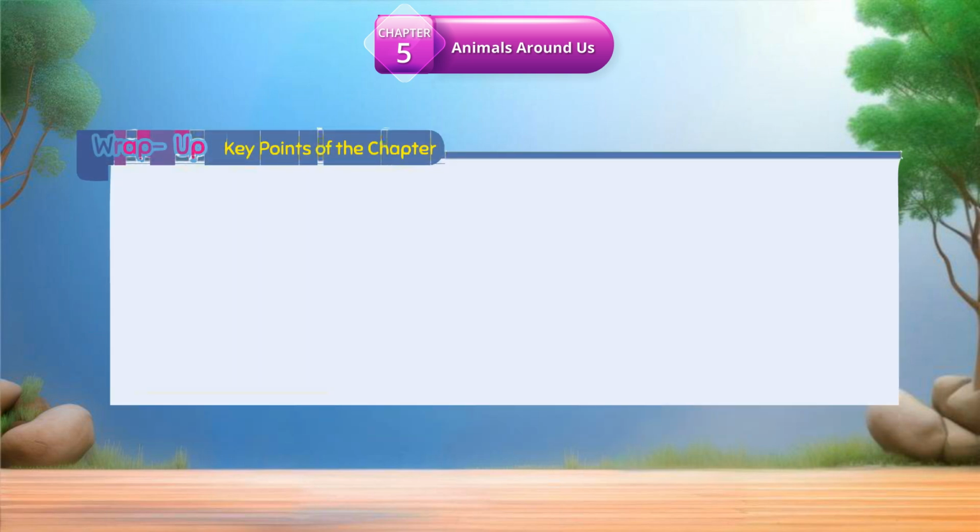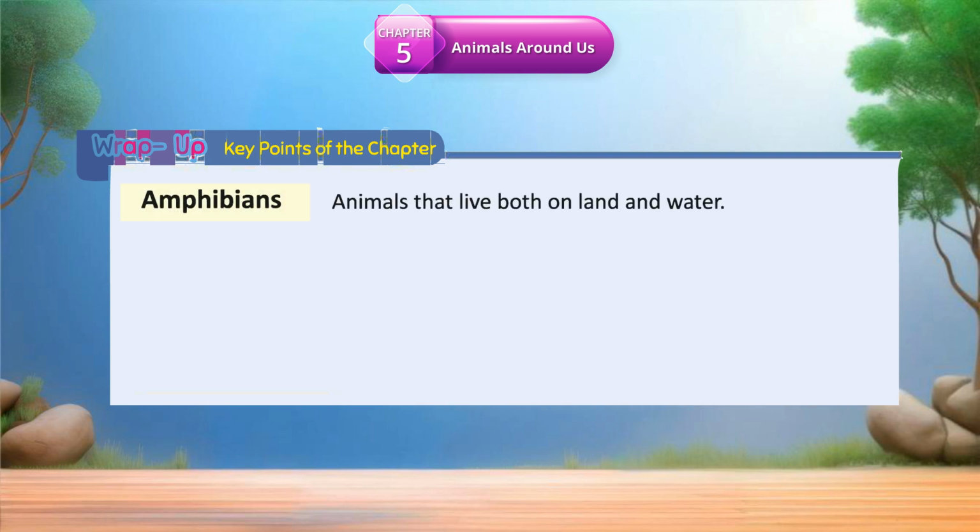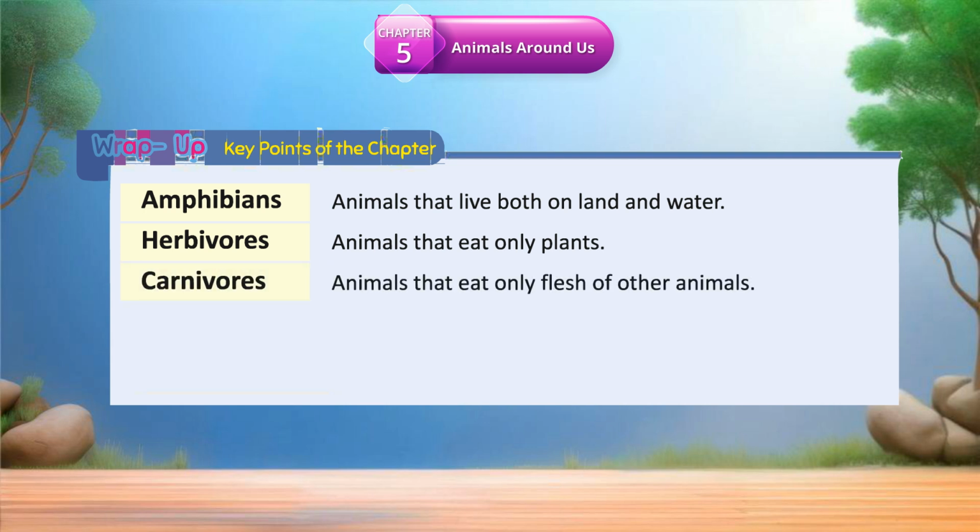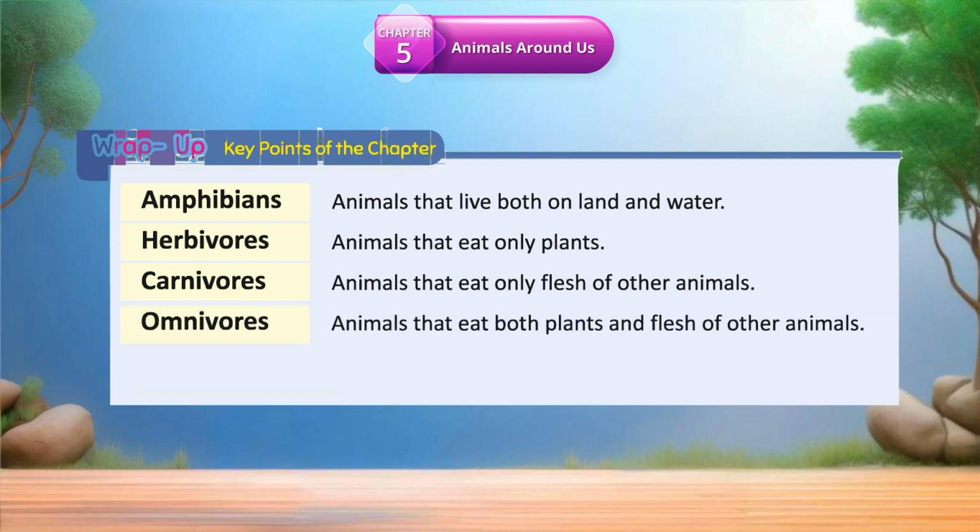Wrap up key points of the chapter. Amphibians. Animals that live both on land and water. Herbivores. Animals that eat only plants. Carnivores. Animals that eat only flesh of other animals. Omnivores. Animals that eat both plants and flesh of other animals. Arboreal. Animals that live on trees.